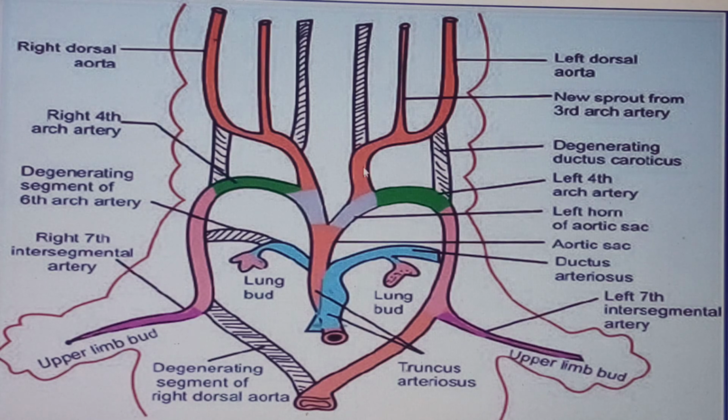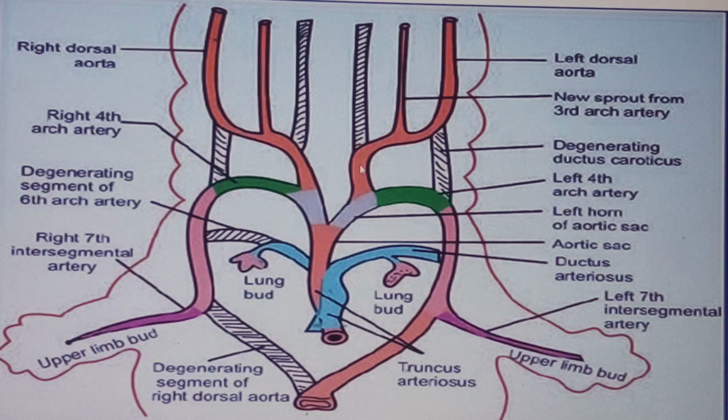So what do we see over here? Yes, the left common carotid artery, okay, will be coming from, now look at this one. Now I've told you, it is coming from what you call the third arch artery. Now the arch of aorta was derived from the fourth arch artery. So if I come cranial, I'm going to the third arch artery. So from the third arch artery, I'm going to have what we call the common carotid artery. But my friends, there's a catch.